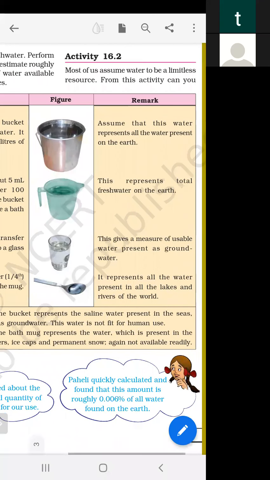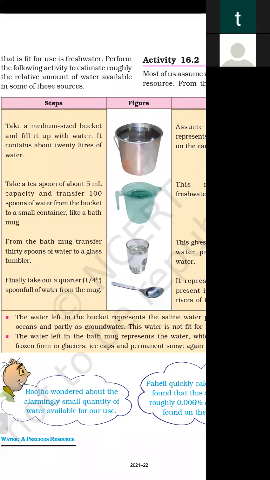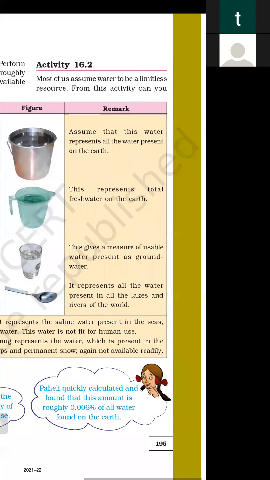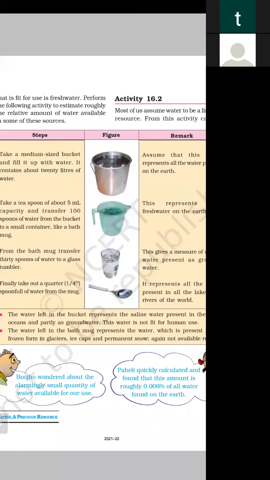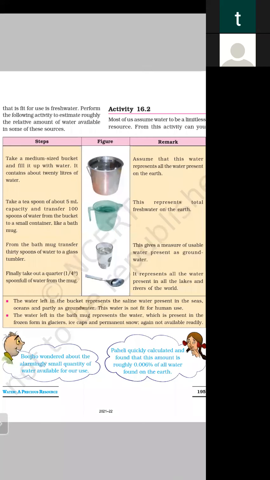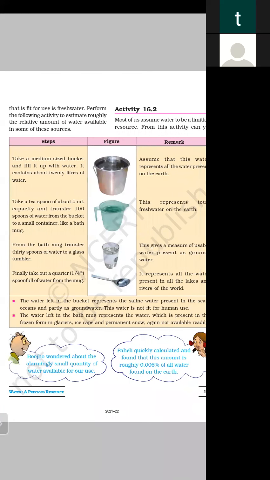So students, finally take out a quarter, meaning 1/4 spoonful of water from the mug. It represents all the water present in all the lakes and rivers of the world. So the water left in the bucket represents the saline water present in sea, ocean, and partially as groundwater. This water is not fit for human use.